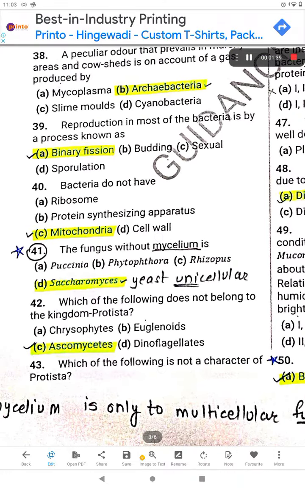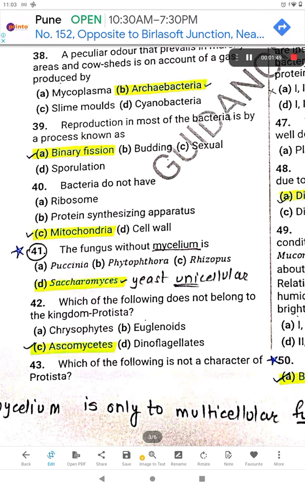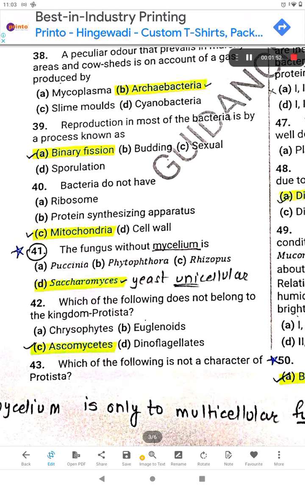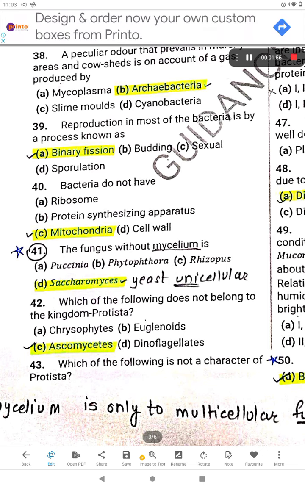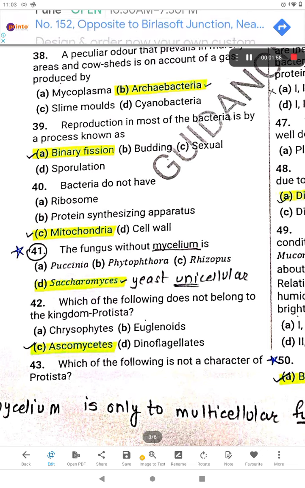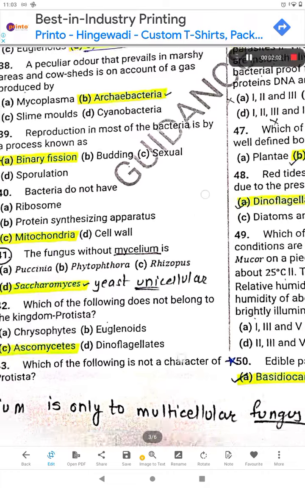41. The fungus without mycelium. Mycelium is actually the body of the fungus. The fungus without mycelium is Saccharomyces. Of course, it will be Saccharomyces only, because Saccharomyces is the example of yeast, and yeast is unicellular. Mycelium is present in the multicellular fungus. So the 41st answer is D option.